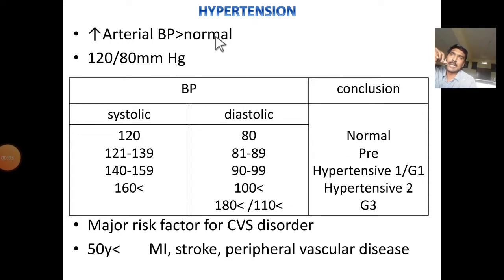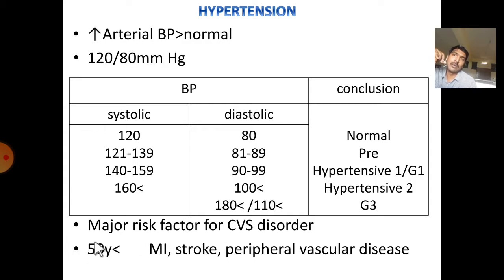Today I would like to explain hypertension. Hypertension means an increase in arterial blood pressure above normal. Usually the normal value is 120 by 80 mmHg. Based on the systolic and diastolic values, a person can be classified as normotensive, pre-hypertensive, hypertensive grade 1, grade 2, or grade 3. Hypertension is a major risk factor for cardiovascular disorders.